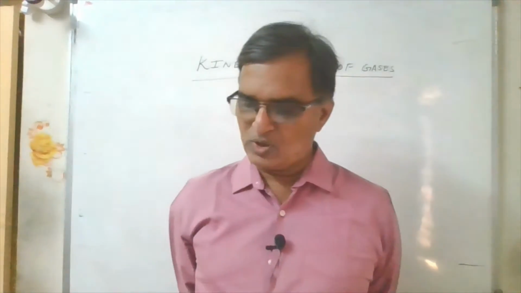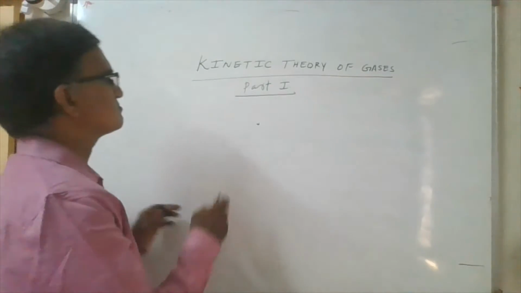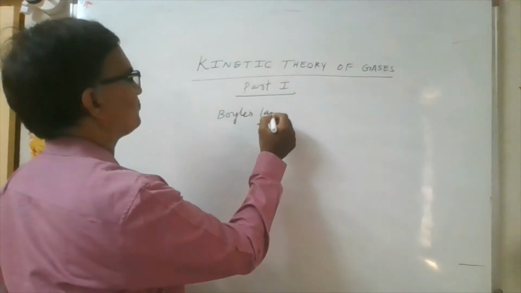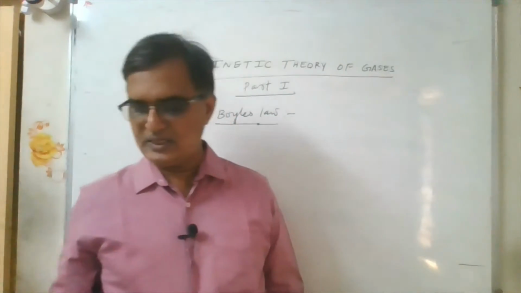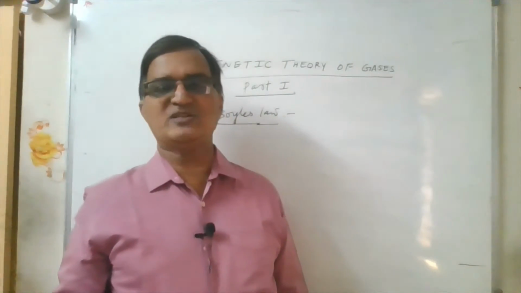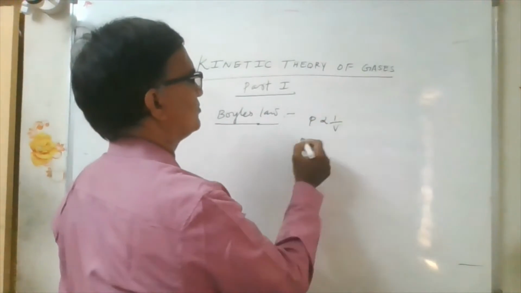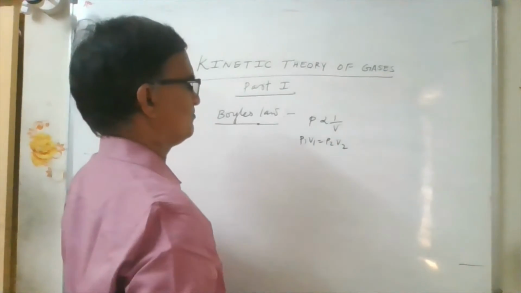Coming back here, first we have Boyle's law. Boyle's law states that at constant temperature, for a given mass of gas, pressure is inversely proportional to volume, or P1 V1 is equal to P2 V2.